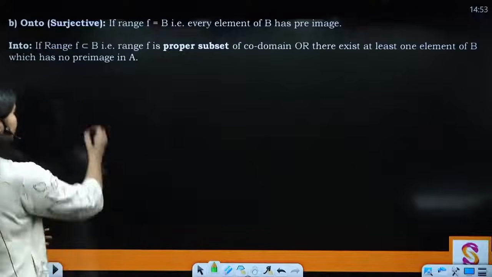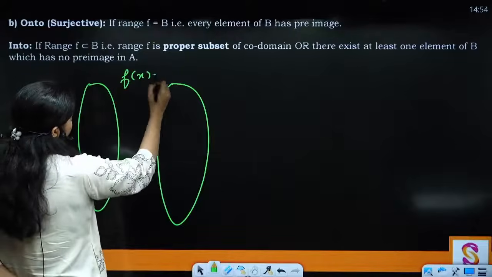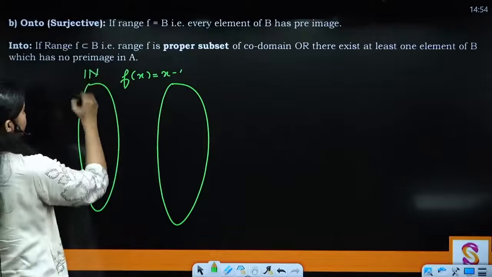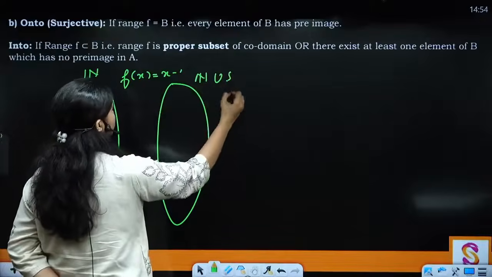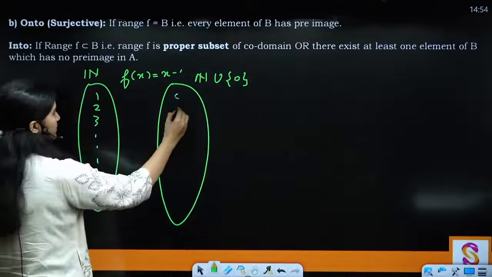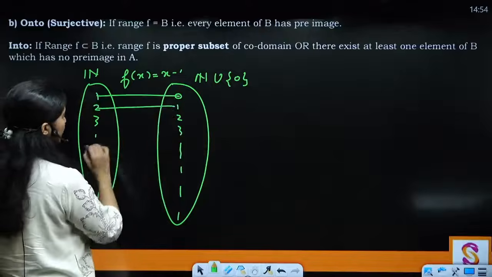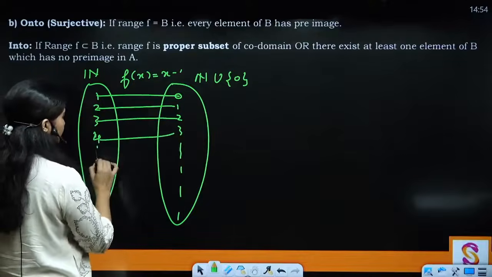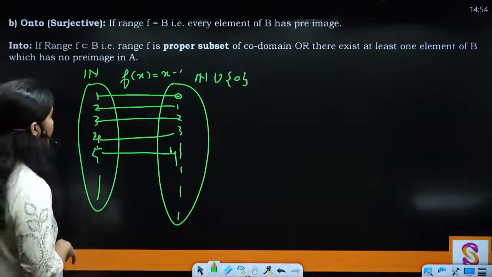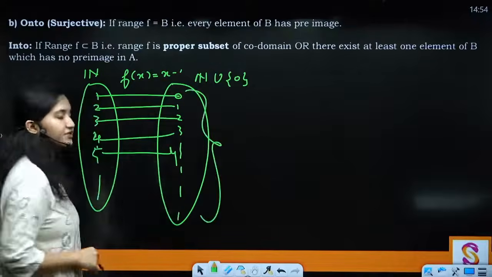For example, we can take, let's say, fx equals x minus 1. Here I'm taking, let's say, natural numbers. Here also I'm taking natural numbers, but with union of 0. So 1, 2, 3, 4, 5, 6, and 0, 1, 2, 3, 4, 5, 6. Now 1 is going to go to 0, 2 is going to 1, 3 is going to 2. Similarly 4 to 3, 5 to 4. So every element is going to be related.